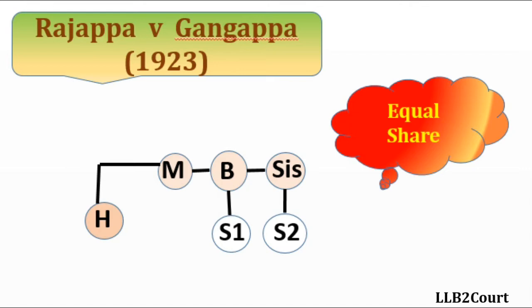In one of the case laws, Rajappa versus Gangappa, the Hindu male is survived by his mother's brother's son and his mother's sister's son. If you see in this picture, S1 and S2 have the same degrees of ascent and the same degree of descent. So the court held that they will get the equal share. Here the decision was taken in 1923. Even under this act, that is 1956, the rule applies the same.